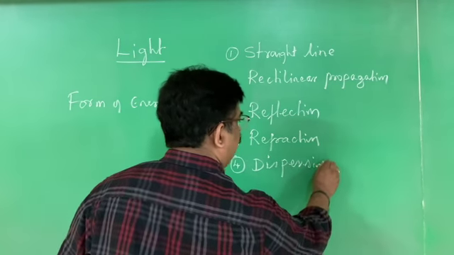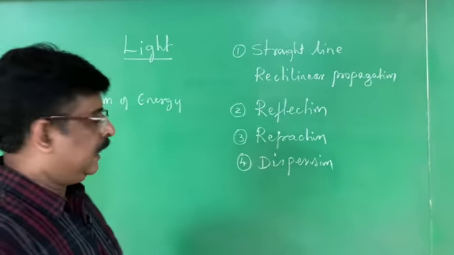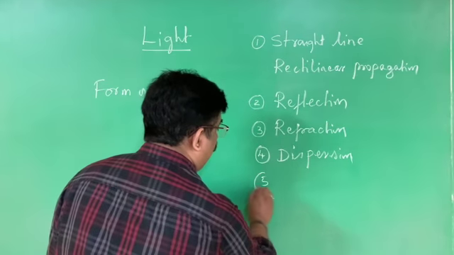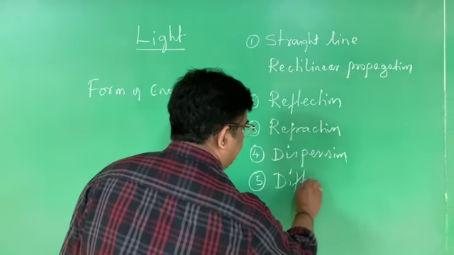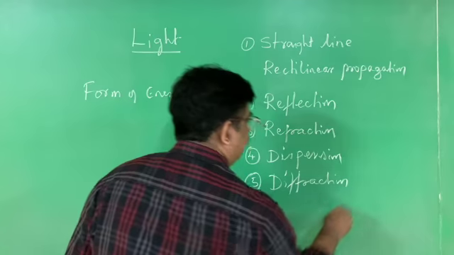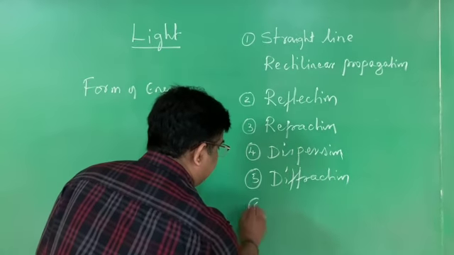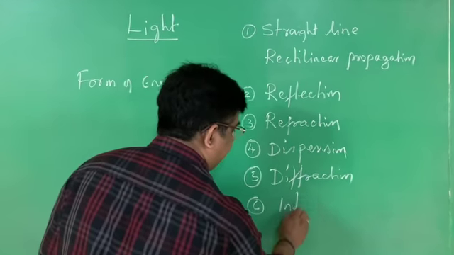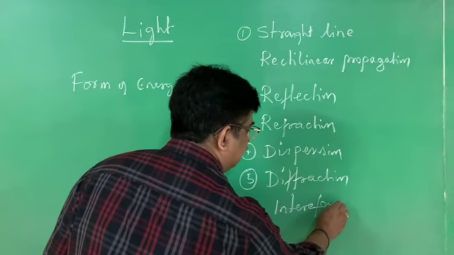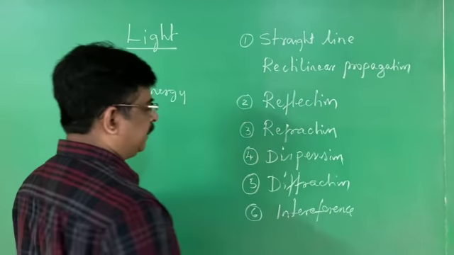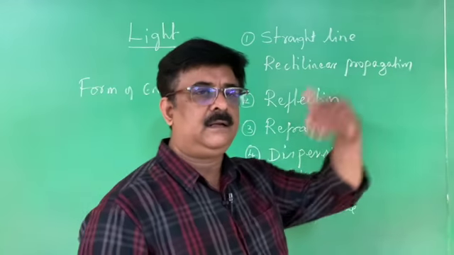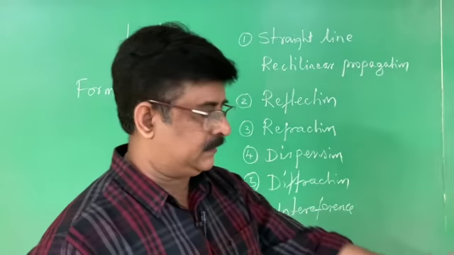This also we are going to learn this year. Light undergoes the property called diffraction. Light also exhibits the property called interference. And this diffraction and interference we are going to learn in the higher classes.